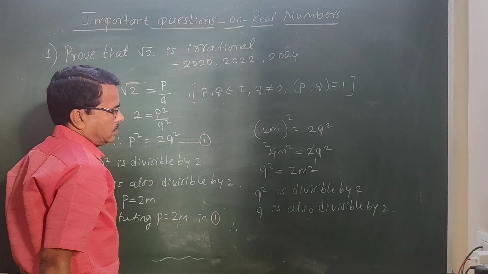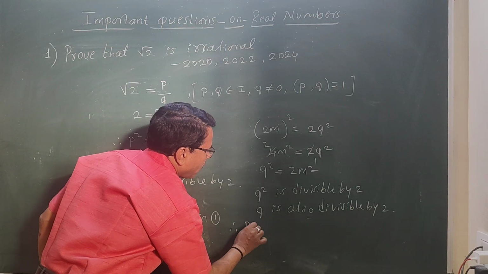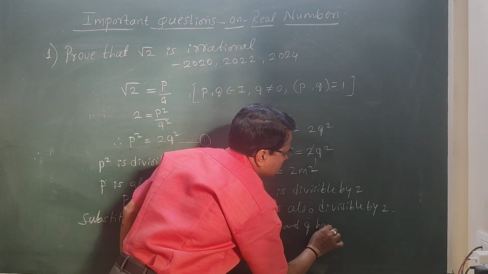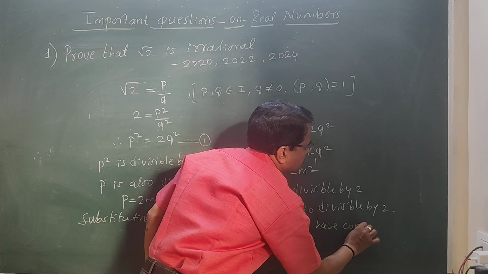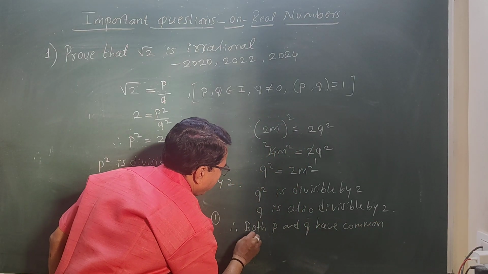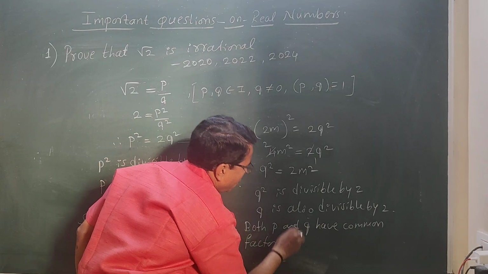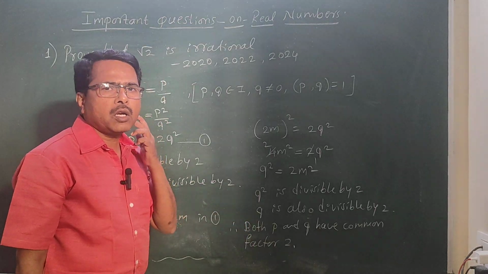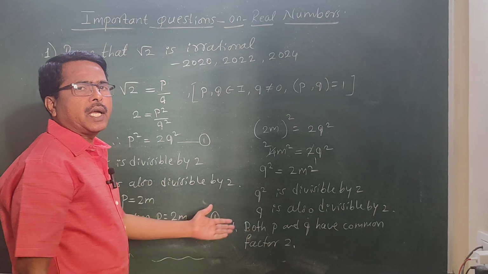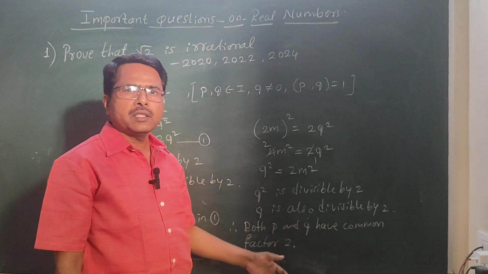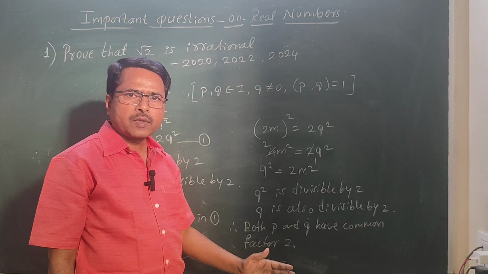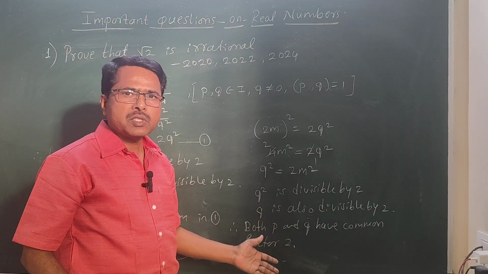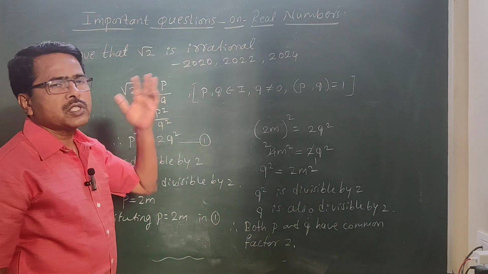Therefore, both p and q have common factor 2. In the next step, therefore, p and q are not co-primes. Next sentence you should write: p and q are not co-primes. Therefore, our assumption is wrong. If our assumption is wrong, then what? Square root of 2 is irrational.